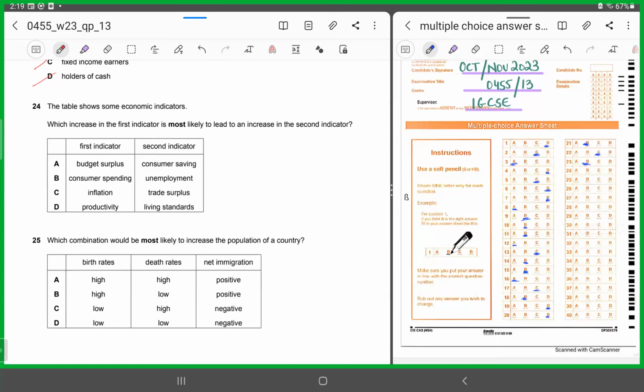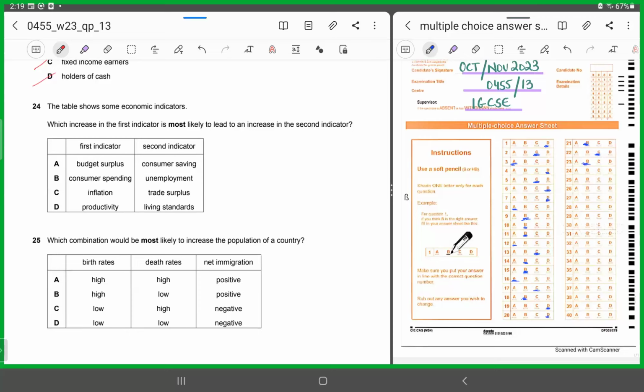revenues exceed government expenditure. So government revenues exceeding government expenditure means what? The government earning money by way of taxation is higher relative to the amount it is spending on, let's say, infrastructure or the provision of public or merit goods. Would it lead to consumer saving?